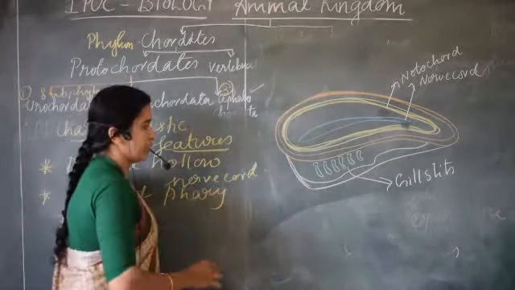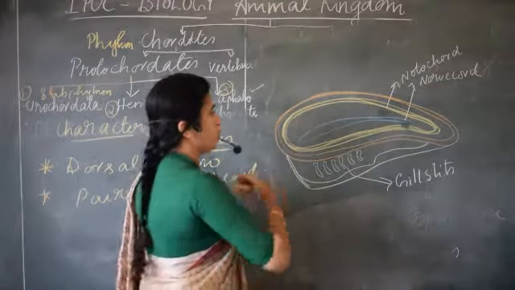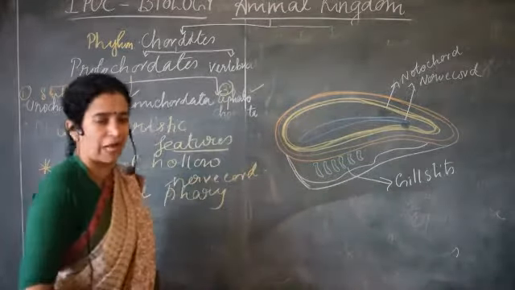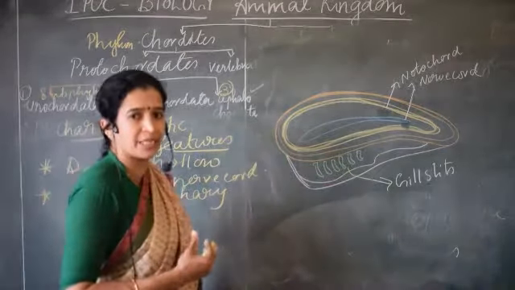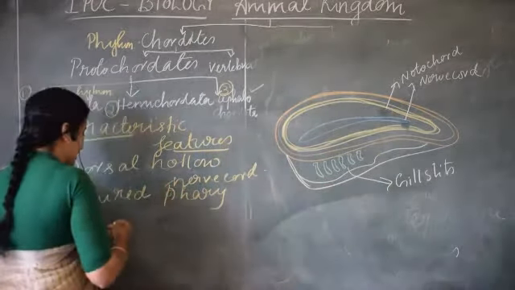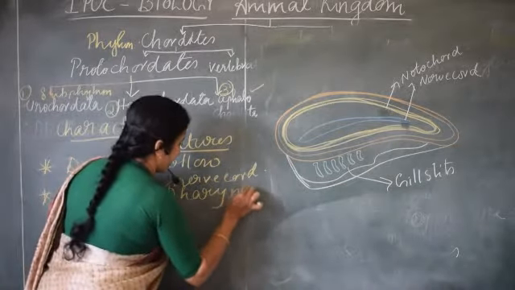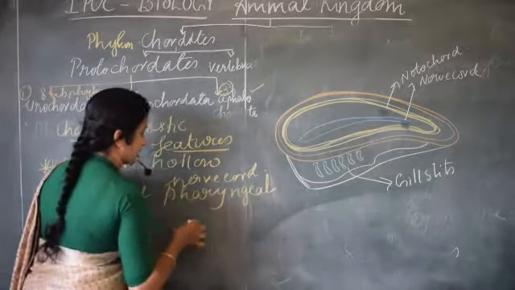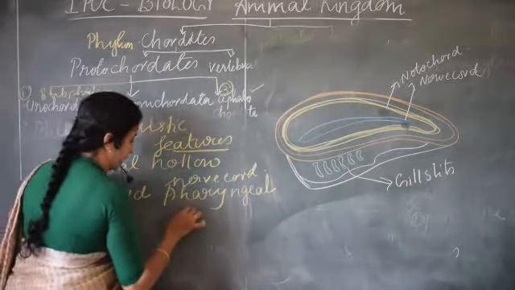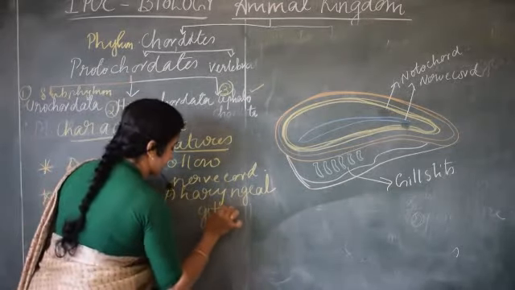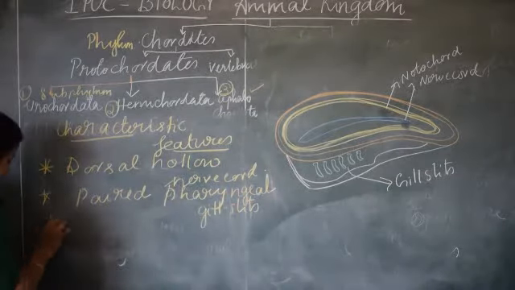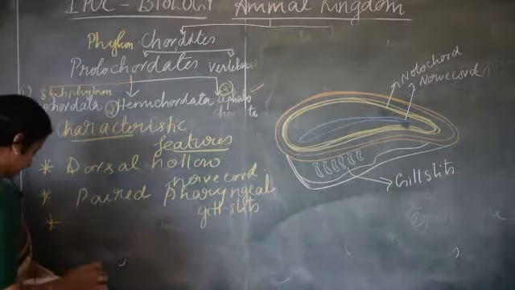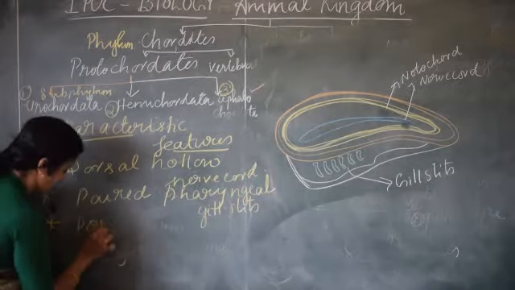Paired means only one side is shown here. Actually, on the other side also it will have them, on the left side as well as the right side. Like how we have two lungs, likewise gill slits are also always in paired form, and they will be near the pharynx region. That's why they are named paired pharyngeal gill slits.